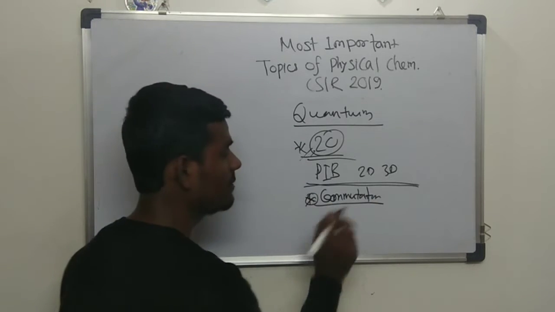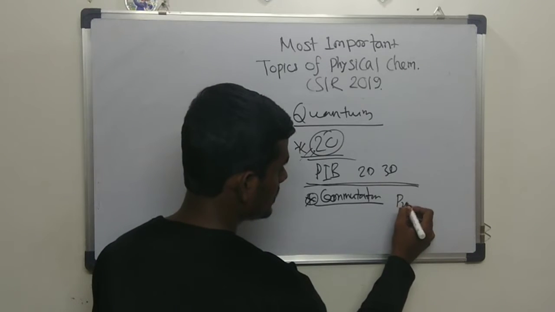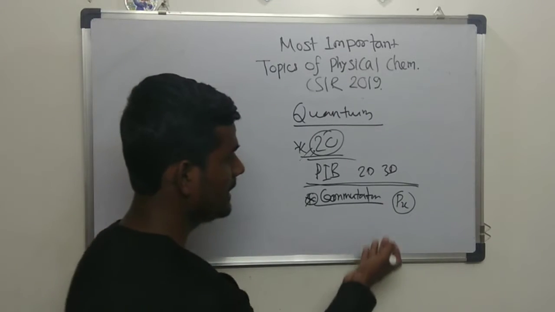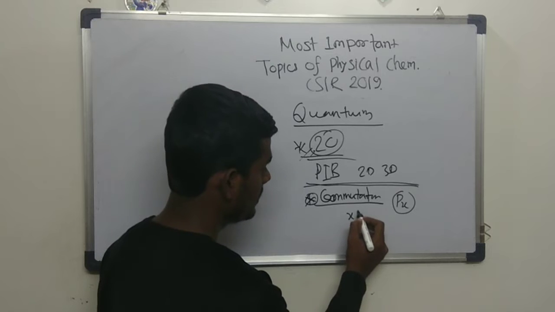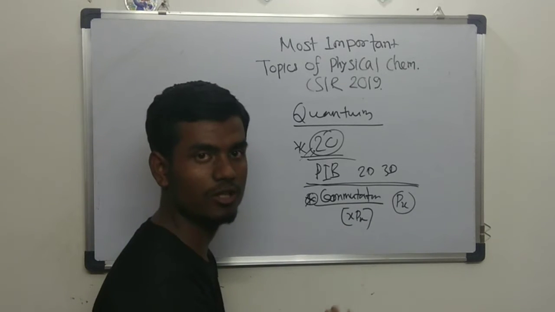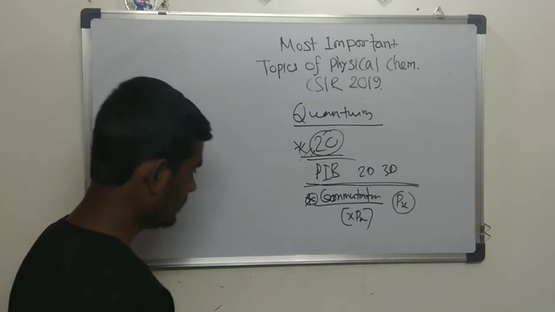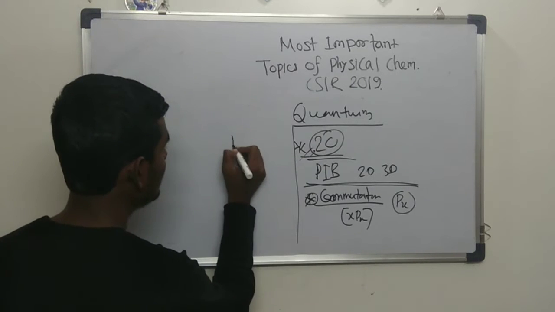Is the second most important topic. Commutator, generally they ask which is Hermitian or not, and what are the, for example, px, energy, how these operators are related. They may ask also, for example, they will give a system, a space, and ask what will be the value of this commutator. And then they will ask generally, everywhere there will be questions, some from perturbation